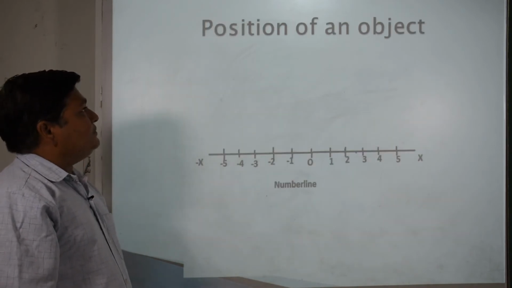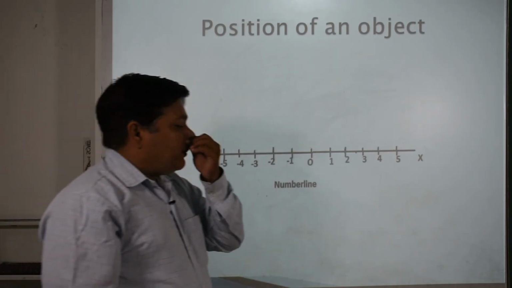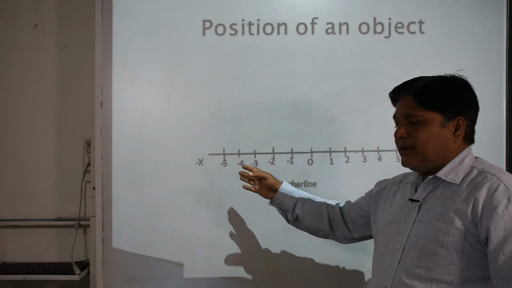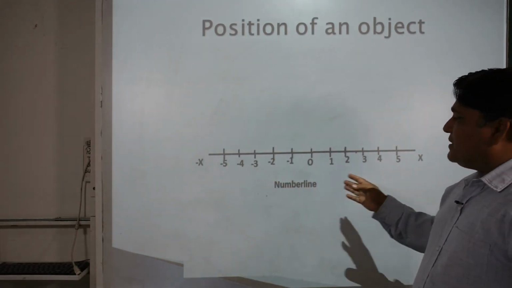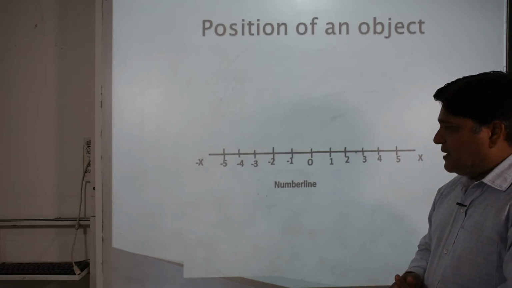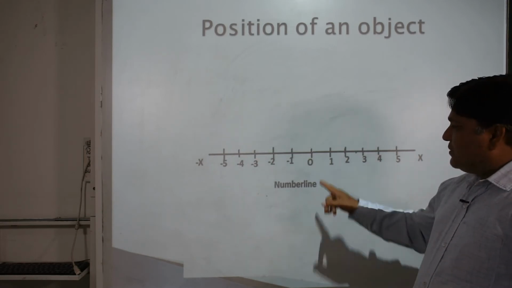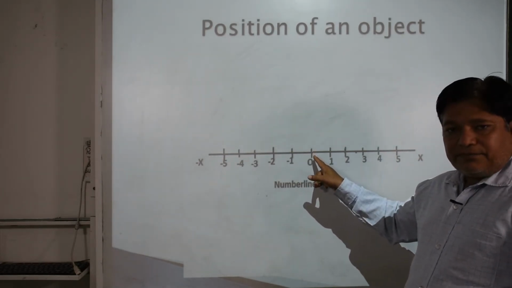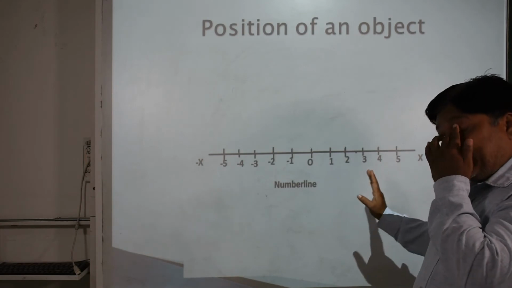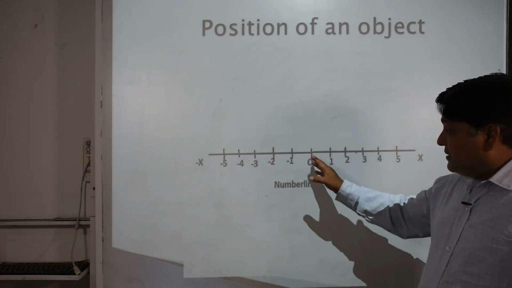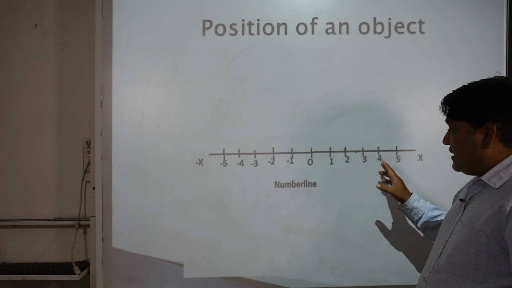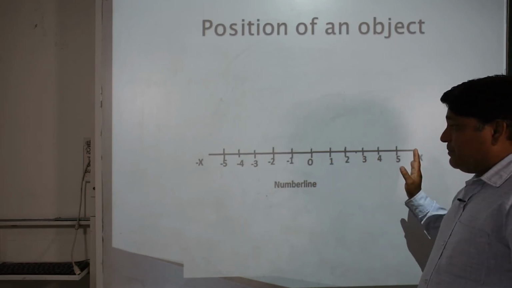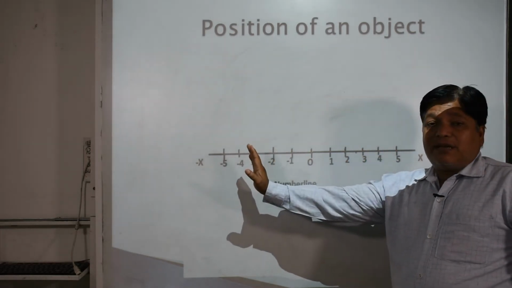Let us now try to understand the position of an object. We have taken the help of this number line. I think you have already seen this number line while understanding integers. This is O. Here, O in this number line is said to be the origin. All the numbers, if we measure the length of path or the distance from here, all the numbers lying on the right side are said to be positive, and on the left side are said to be negative.